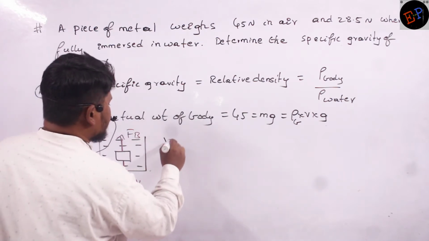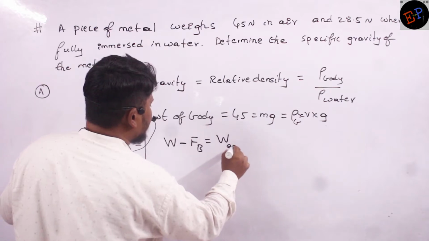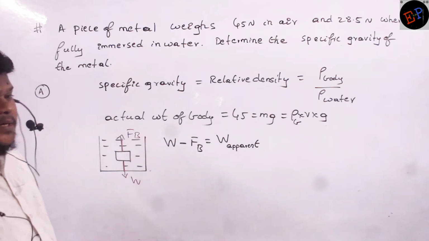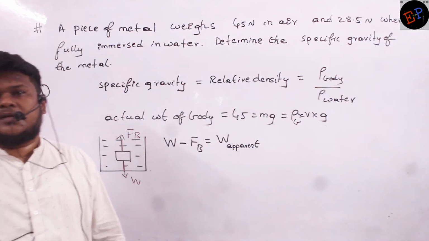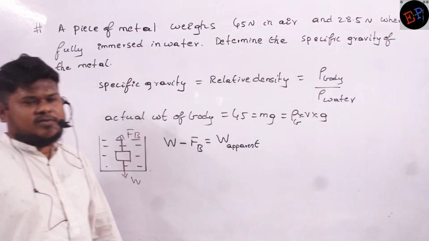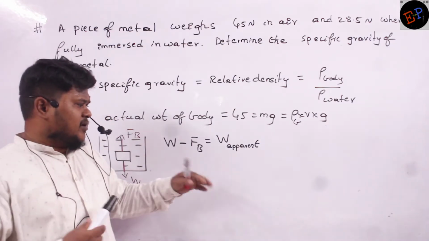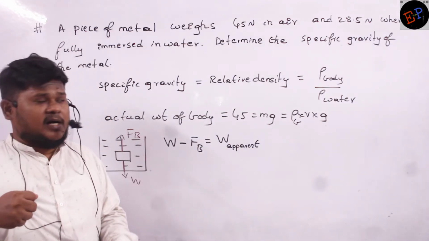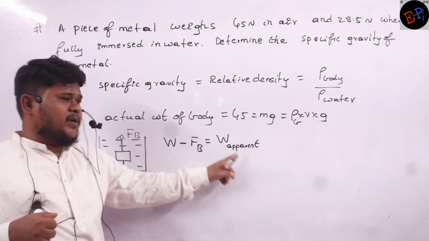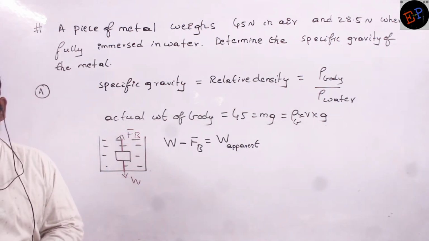Actual weight of the body minus force of buoyancy is called the apparent weight of the body. In ray optics we studied apparent depth and real depth, all this we have studied. So what is meant by apparent weight? The weight which we are feeling inside water. Actual weight is 45 Newton, but when it is immersed in water, its weight is only the apparent weight, because force of buoyancy is also acting. Are you able to understand?